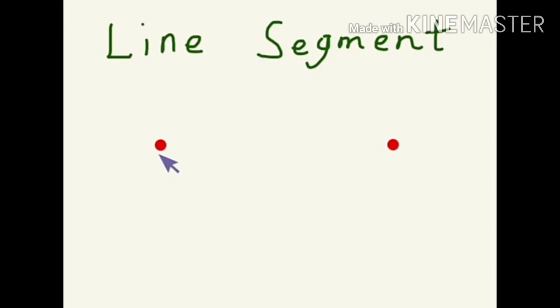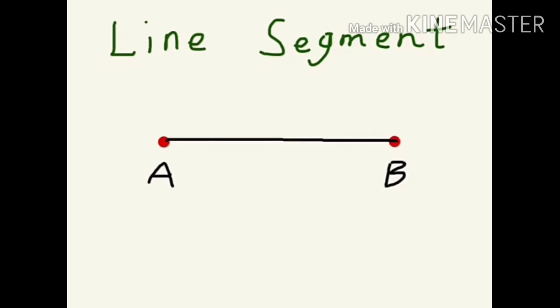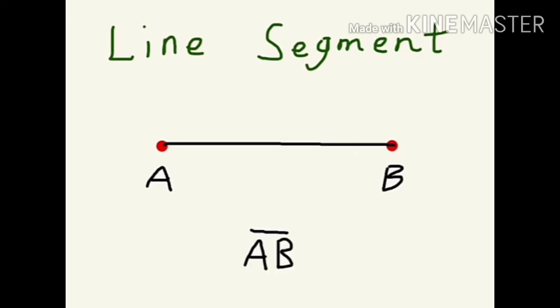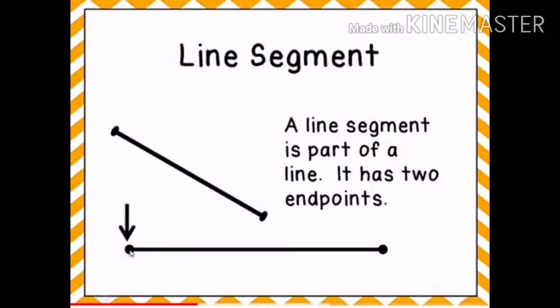For line segment, we mark 2 points. We put names for these points. First point is A and second point is B. With the help of a scale, we draw a straight line from A to B. And we write AB with the symbol of line segment above AB. A line segment is a part of line because it has a definite length and it has 2 endpoints.